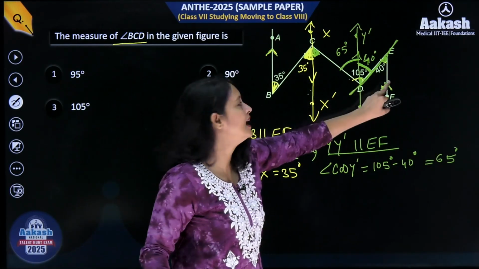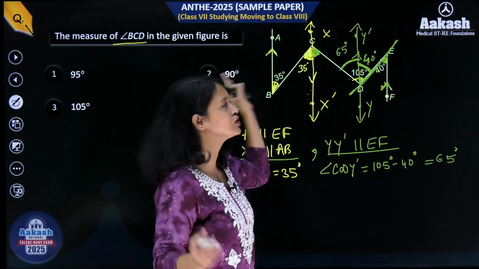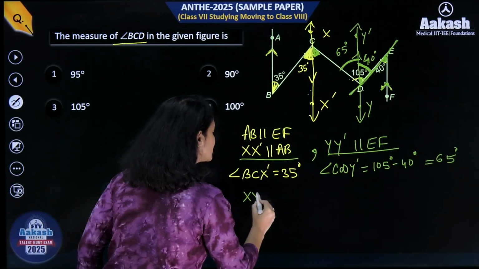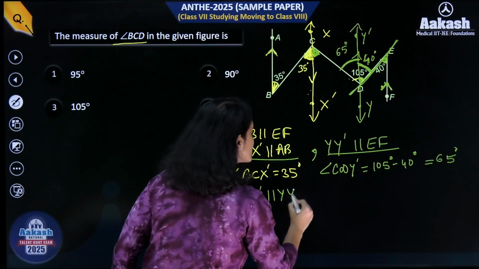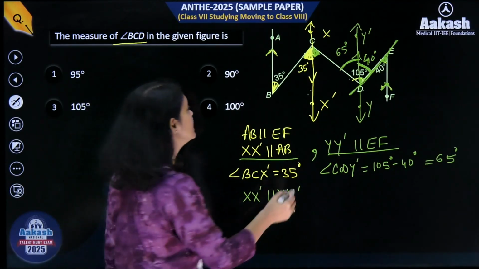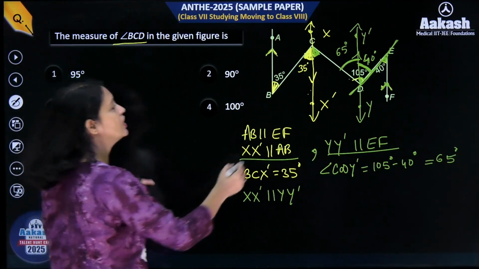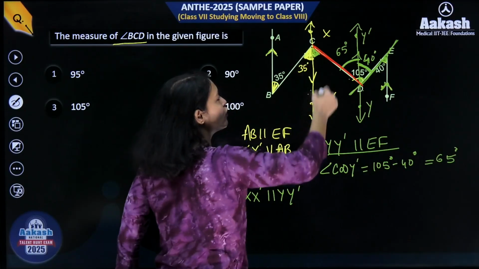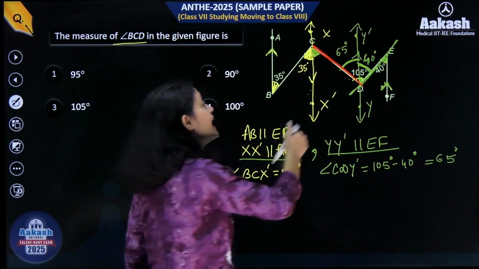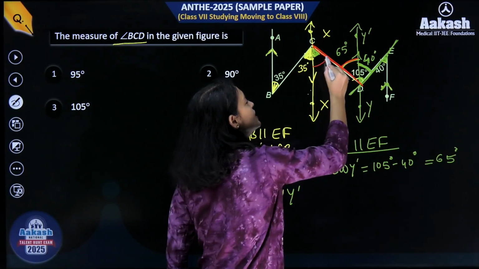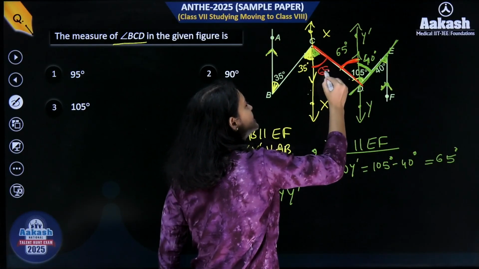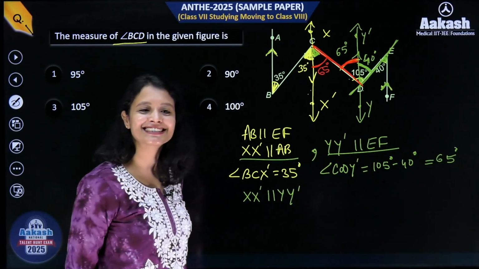ये इसके parallel है, ये इसके parallel है, ये इसके parallel है, so सब parallel है, basically, right? So that means XX dash here is parallel to YY dash. And as soon as you have that, everyone, you can see that this line here acts as a transversal for XX dash and YY dash, and hence these two angles become alternate interior angles. So if this is 65 degrees, then automatically this angle will also be 65 degrees, right?